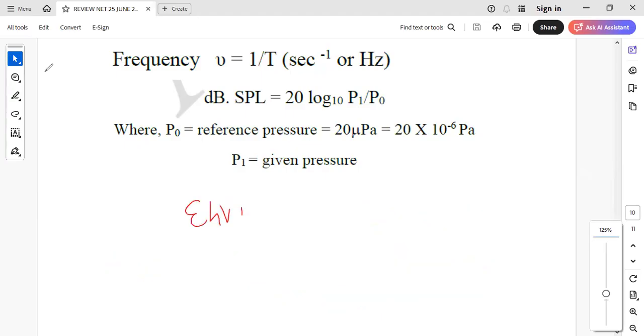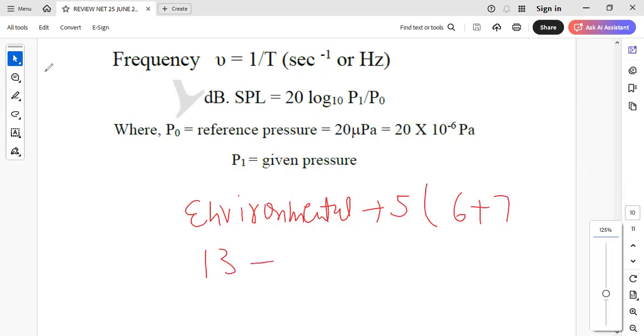So for environmental sustainability, we have 5 goals: goal number 6, clean water and sanitation, plus goal number 7, affordable and clean energy. Goal number 13 is climate action, 14 is life below water, and 15 is life on land. So 5 for environment, right?